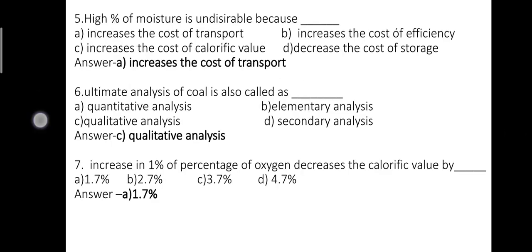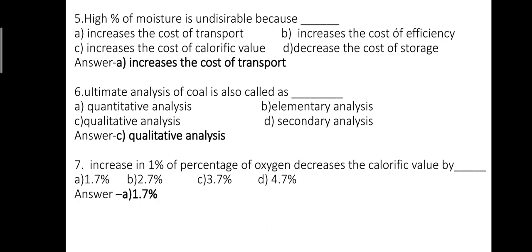Question number 5. High percentage of moisture is undesirable because option A, increases the cost of transport. Option B, increases the cost of efficiency. Option C, increases the cost of calorific value. Option D, decreases the cost of storage. The correct option is A, increases the cost of transport.